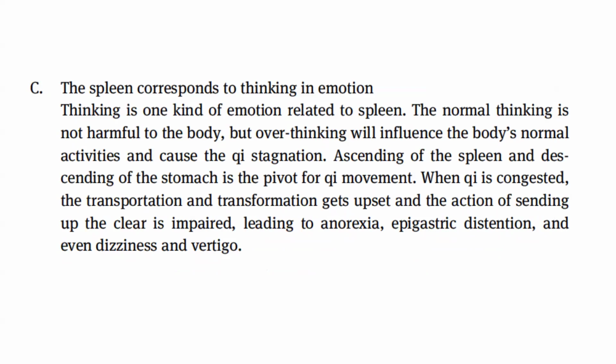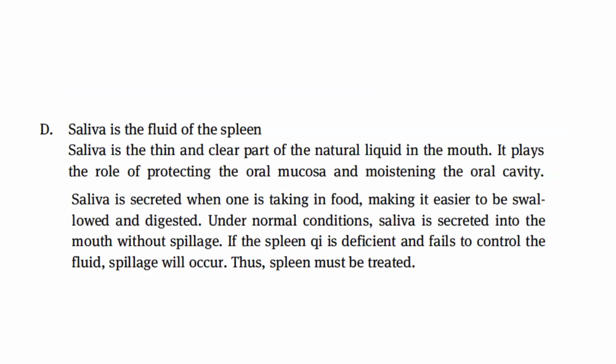Thinking is one kind of emotion related to spleen. The normal thinking is not harmful to the body, but overthinking will influence the body's normal activities and cause the qi stagnation. Ascending of the spleen and descending of the stomach is the pivot for qi movement. When qi is congested, the transportation and transformation gets upset, and the action of sending up the clear is impaired, leading to anorexia, epigastric distension, and even dizziness and vertigo.